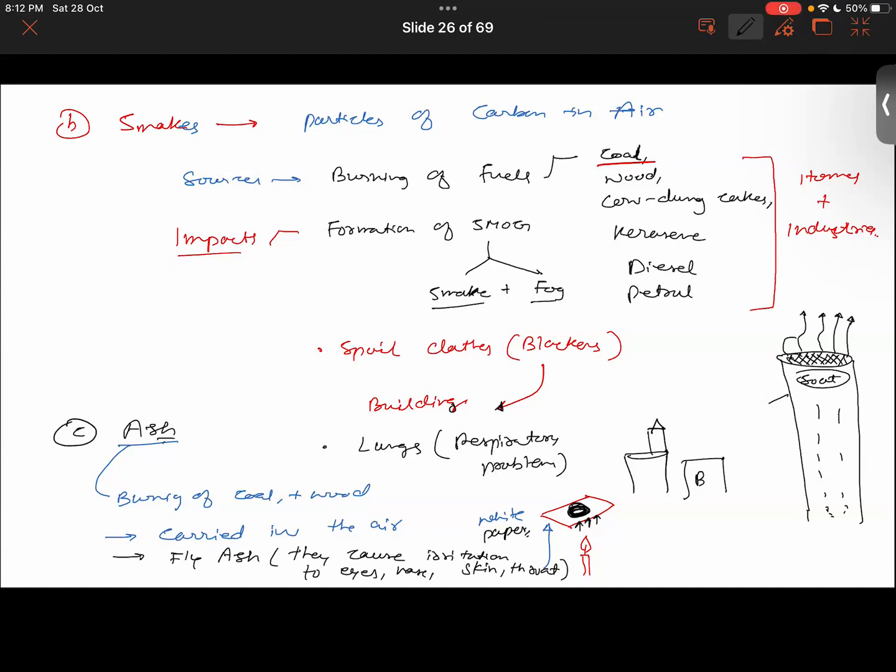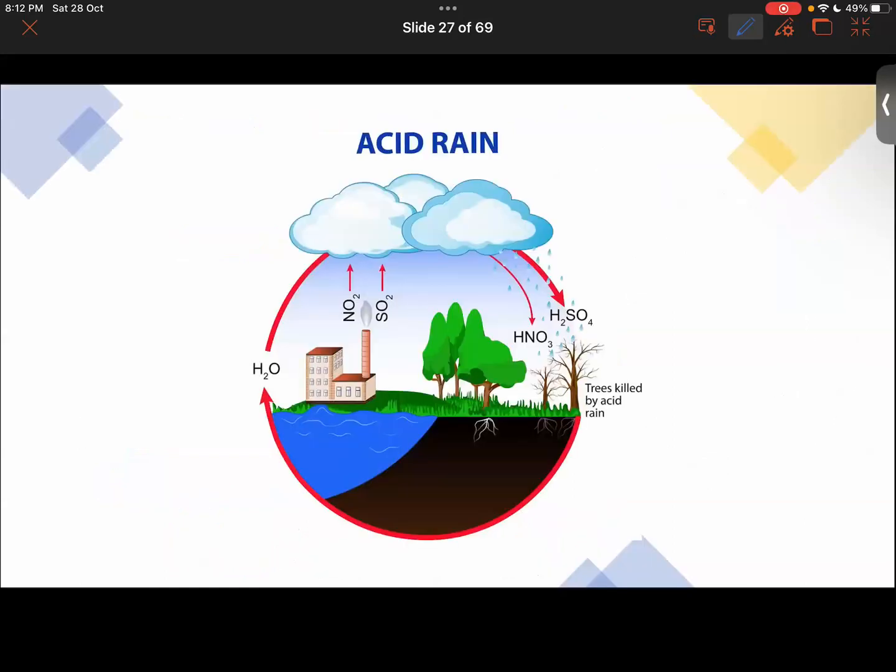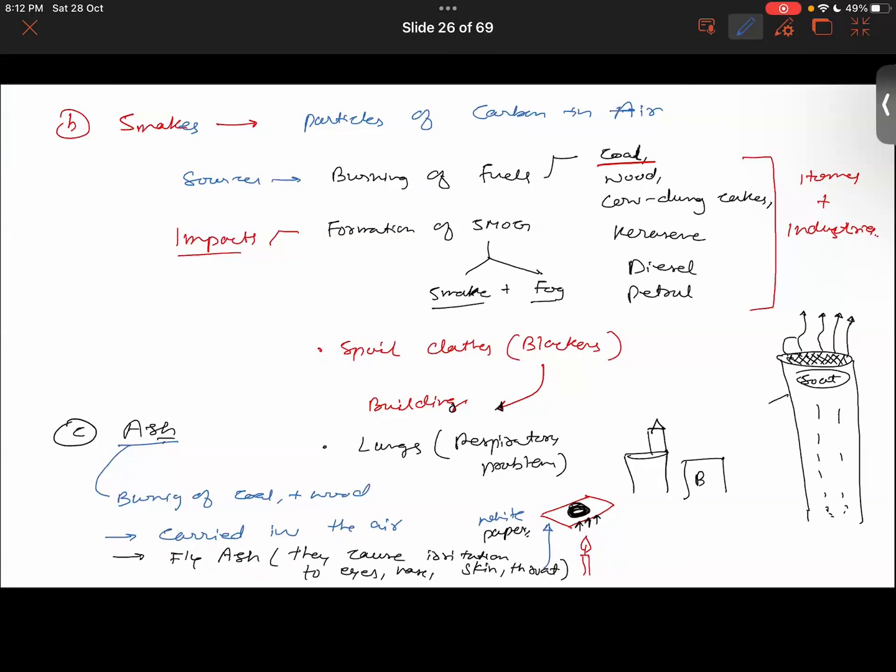Now if someone were to work in a factory or in a place where there is continuous emission of this fly ash, so the person is continuously exposed to it, he will develop certain complications in his body. What are some of the complications the person might develop? Allergies will be developed. The person will be suffering from certain allergies, so it will cause lung problems.